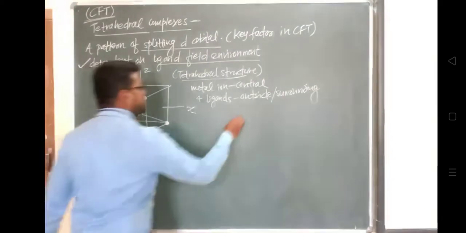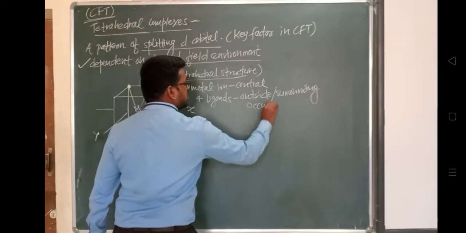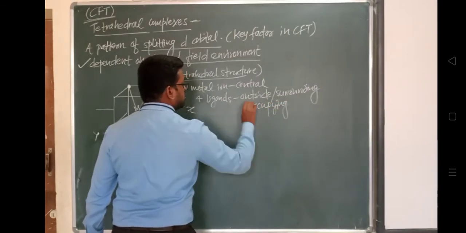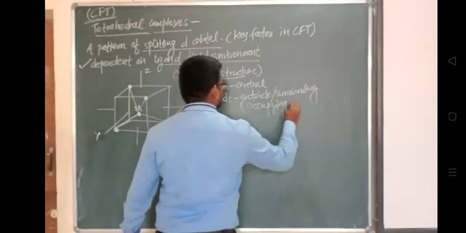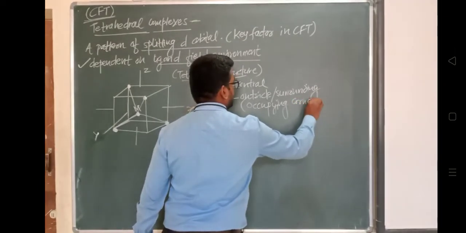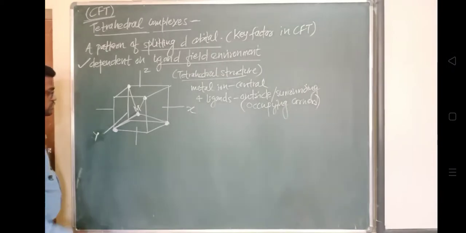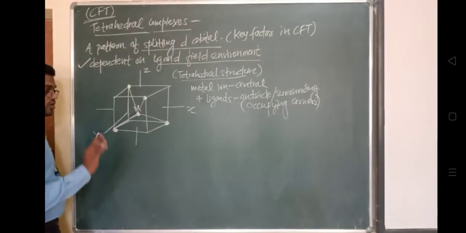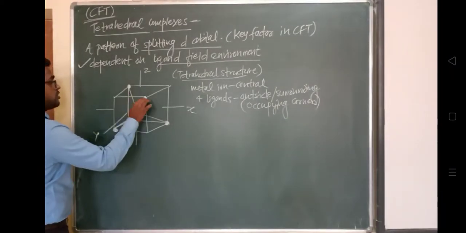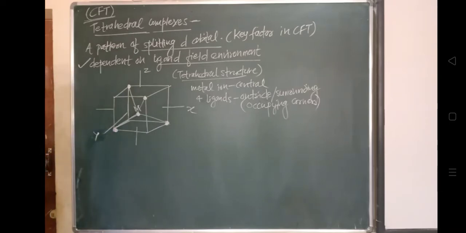Okay, that will be occupying the corners. If you see this cubic structure, these are occupying the corners. Have a look at this right now. This is one corner of this cube. Not all corners, only the 4 corners, will be occupied by these ligands. And this one is the central metal.